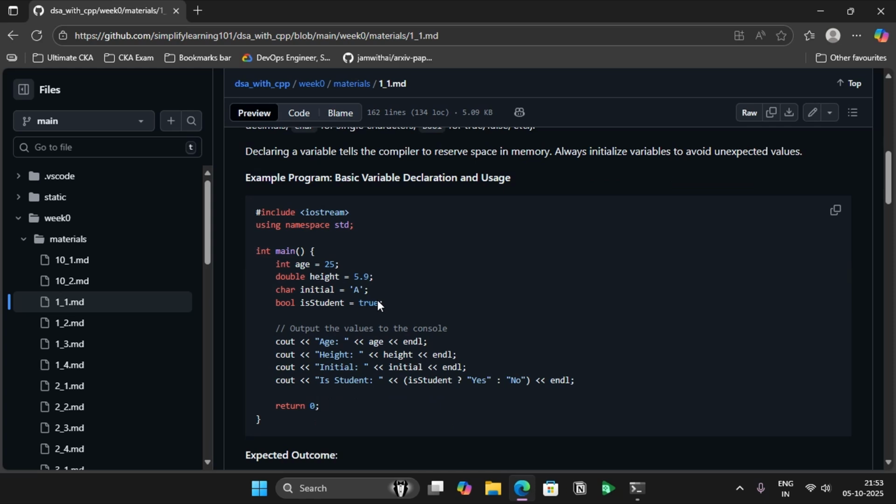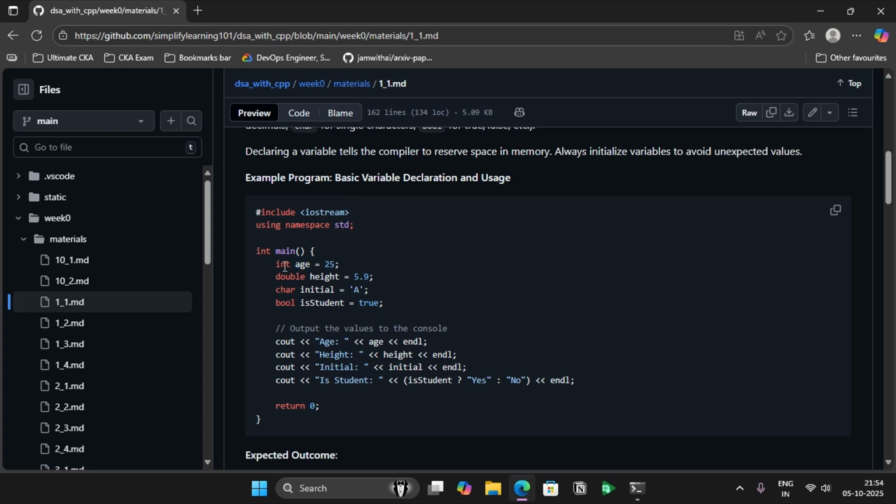That's what we are doing in this program. If you see this sample program, there are 4 variables: age, height, initial, and eStudent. When we say a variable is declared, we are telling the compiler, this is my variable, which is going to be holding a number. That's why I represent it with a data type called int. By specifying the data type as int, I am telling the compiler that I am going to hold an integer in this variable. A variable is essentially a name given to a memory location where you're going to store the data.